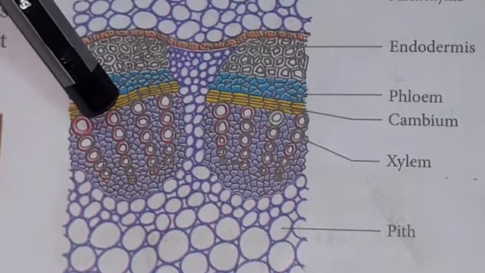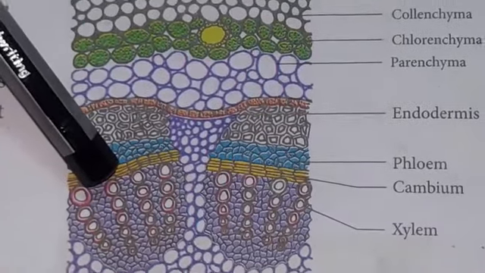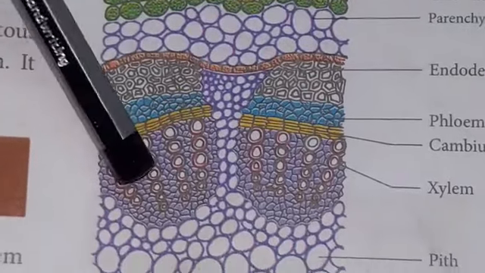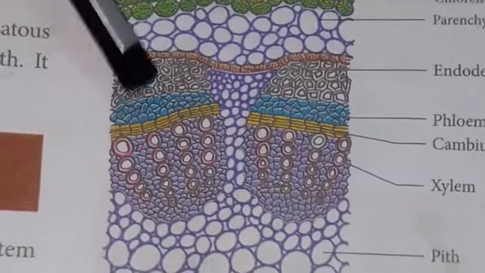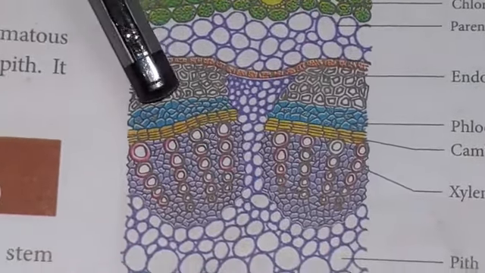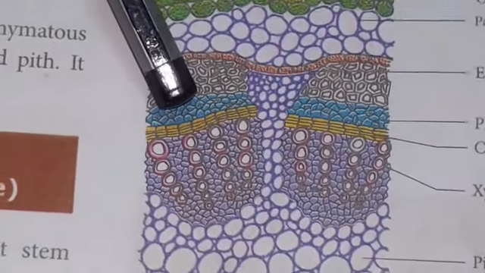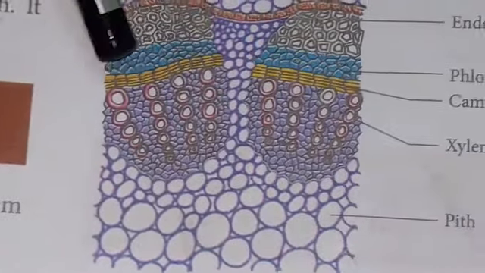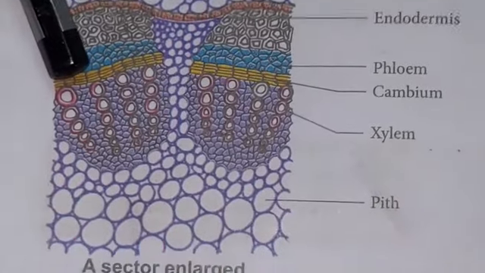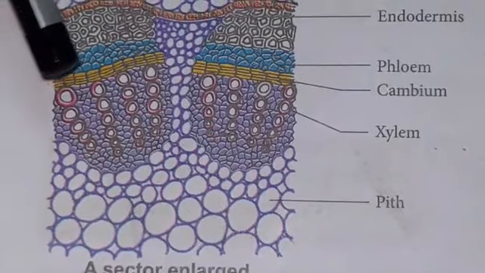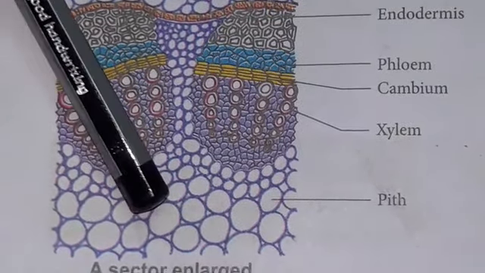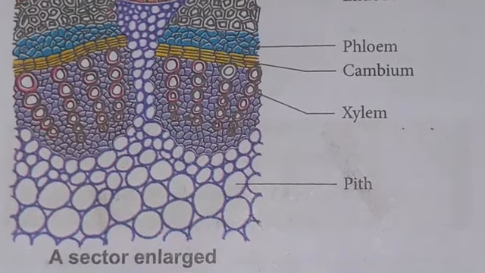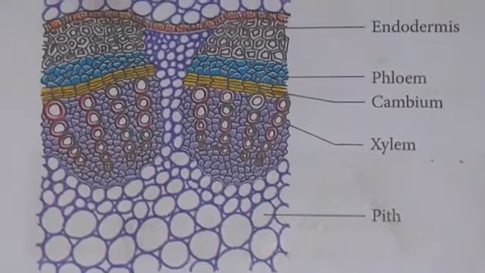What is meant by conjoint vascular bundle? The xylem and phloem are arranged on the same radius, with xylem facing towards the inner side and phloem facing towards the periphery. It's called conjoint collateral. Open means that between the xylem and the phloem, cambium is present. Endarch means the protoxylem is facing towards the center and the metaxylem is facing towards the periphery.